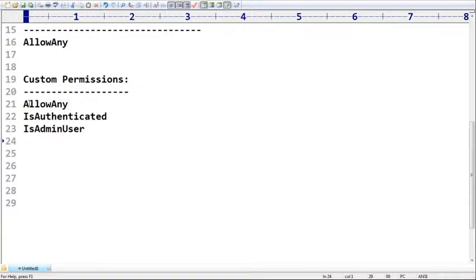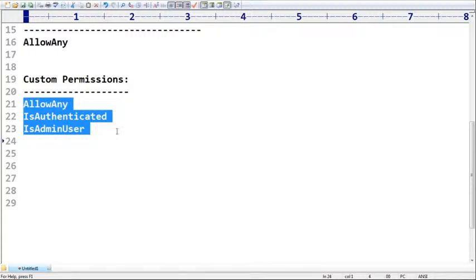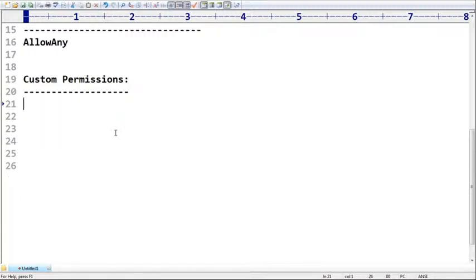But I am not satisfied with these things. I want my own permission class. Is it possible or not? No problem. Happily we can define our own permission classes based on our requirement. We can even define our own authentication also. But how can we do that, sir? How can you do that?